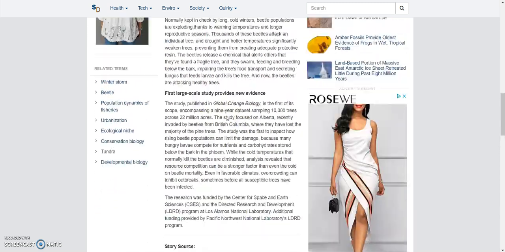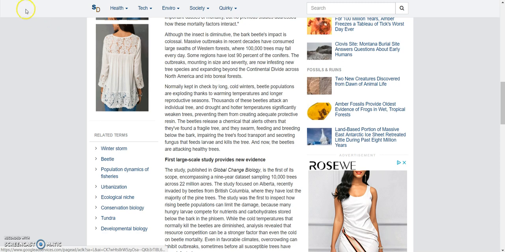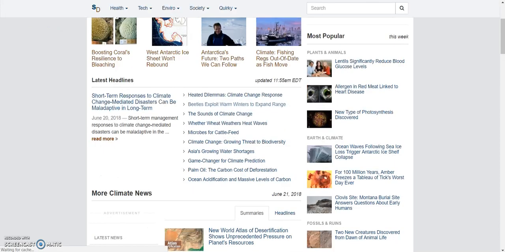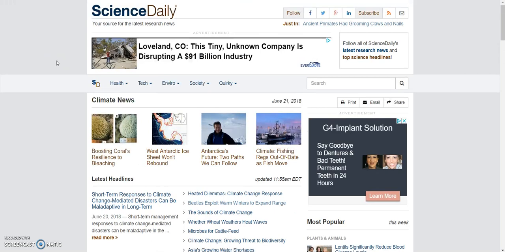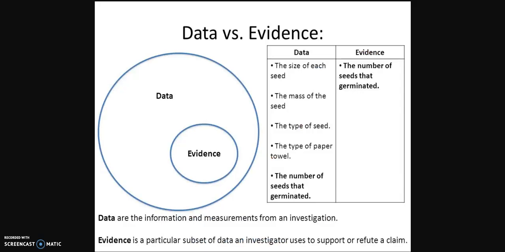All right. So as I said before, if you select an article that doesn't have enough evidence or data, I will definitely let you know, but you will have to redo your assignment, and then that graphic once again is here. And just make sure that you're selecting an article that is from the natural sciences. Let me know if you have any questions.